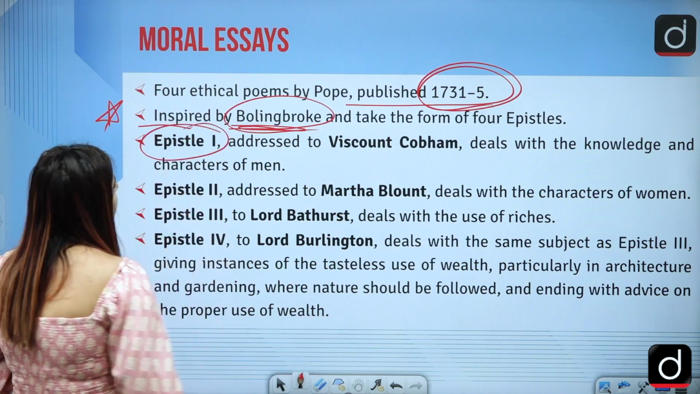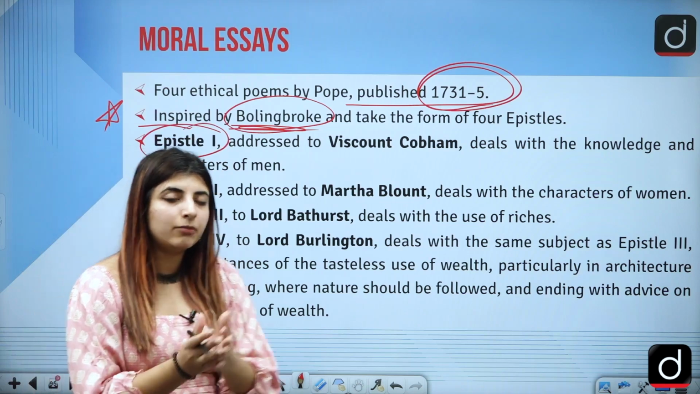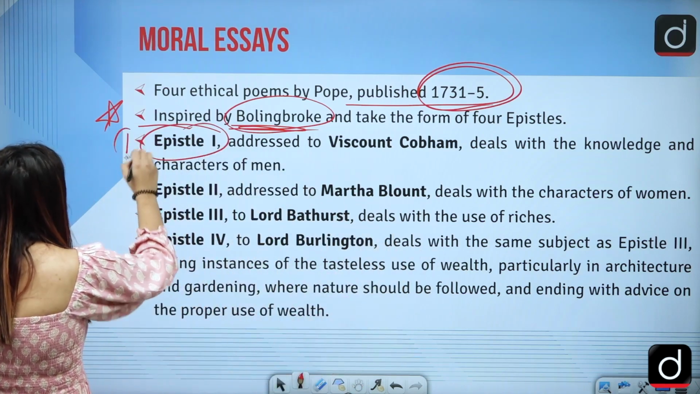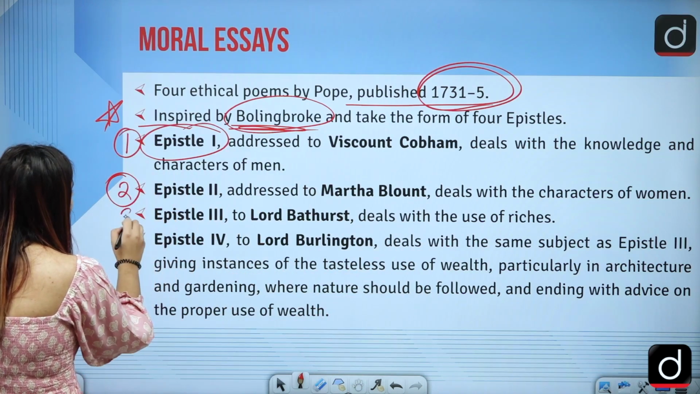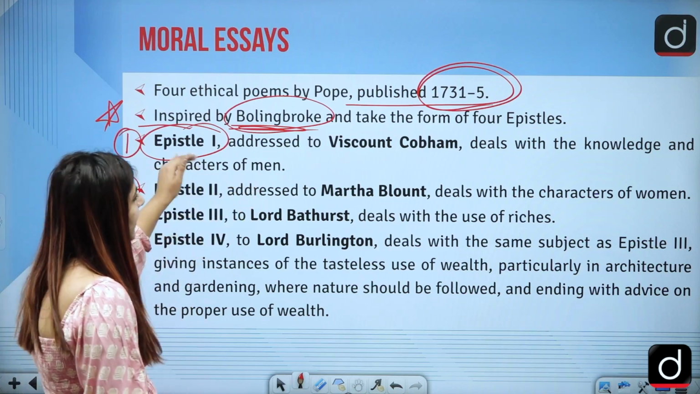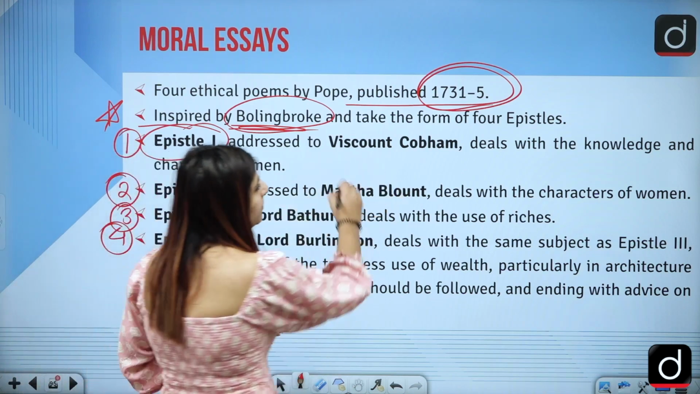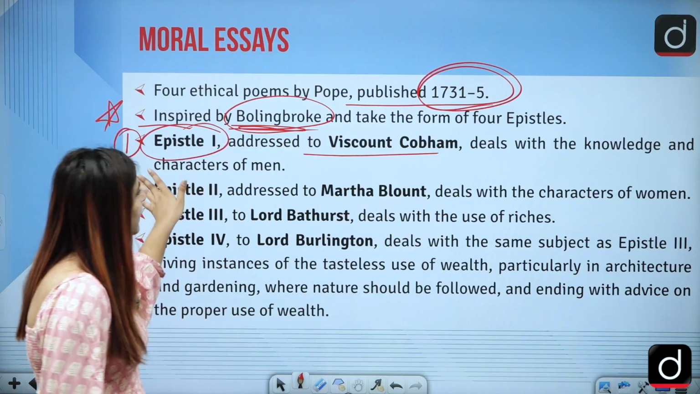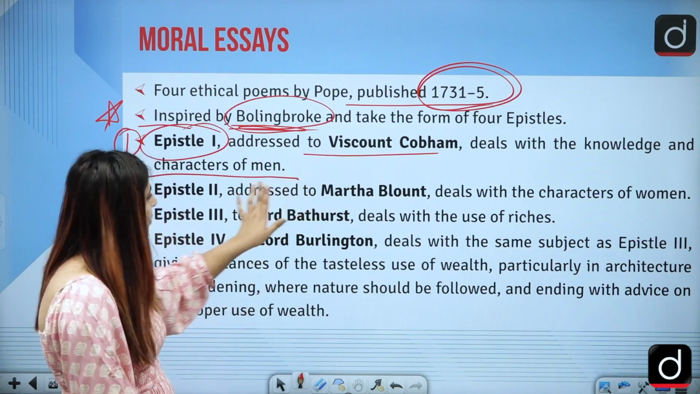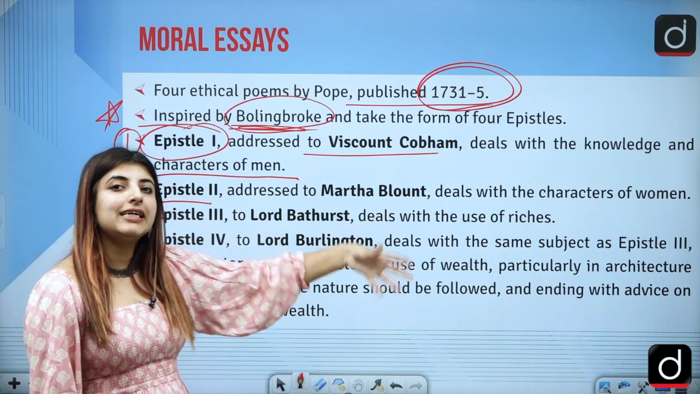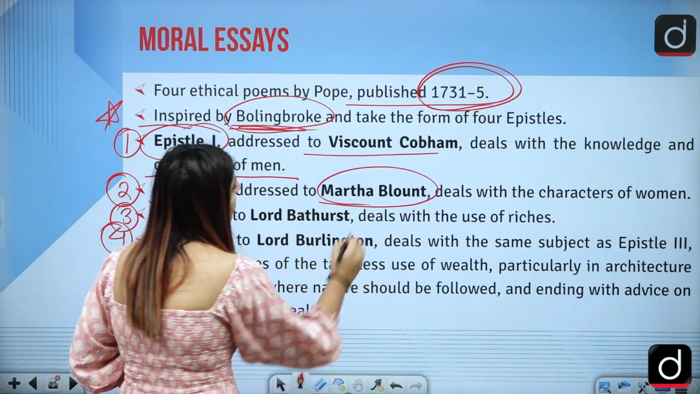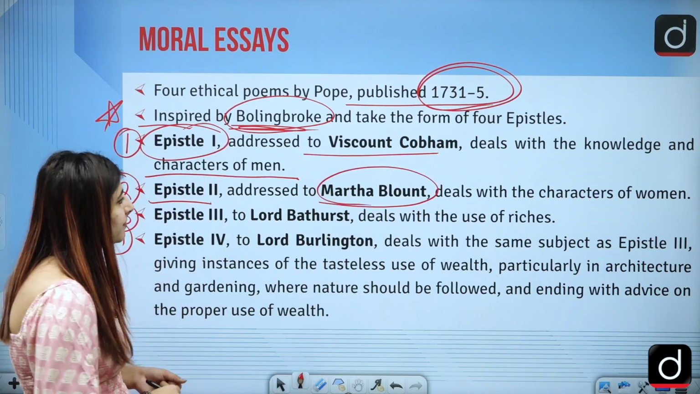So this question has been asked like a match of following as well in the PYQs. So you need to know the epistles and who they are addressed to, right? So epistle 1, addressed to Viscount Cobham, and it deals with the knowledge and characters of men. Correct? So wherever you are making notes, you can jot this point down. Epistle 2 deals with the characters of women, and it is addressed to Martha Blount.